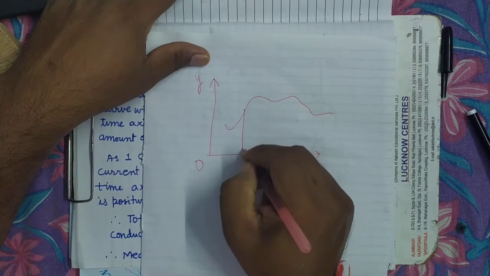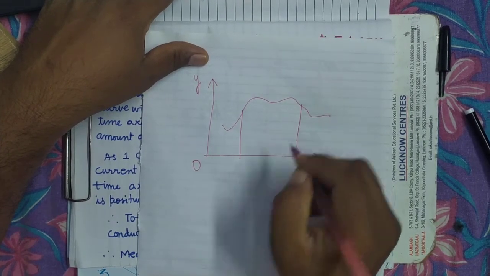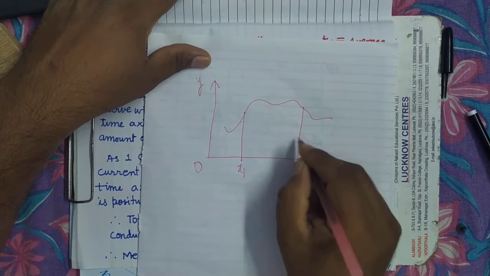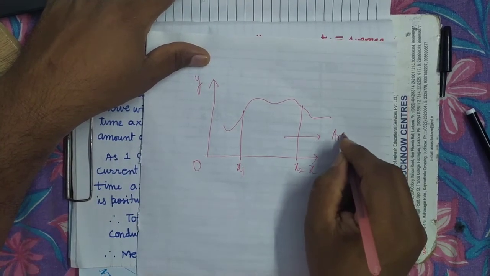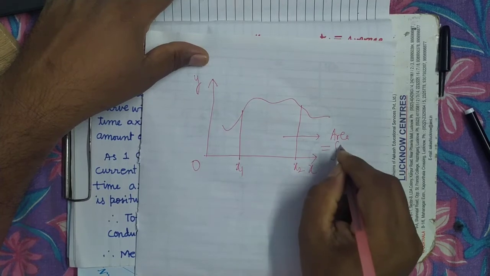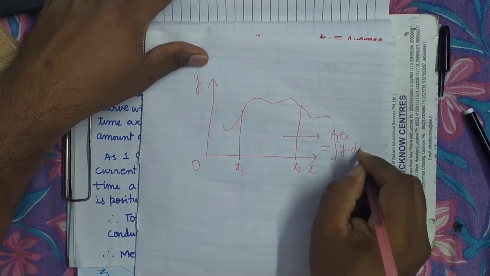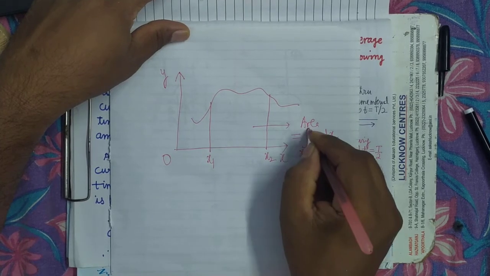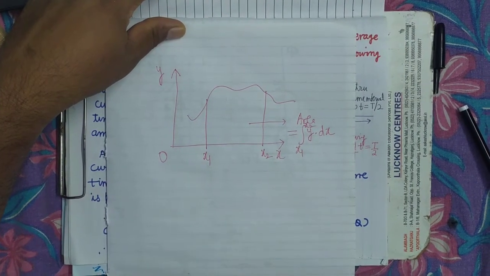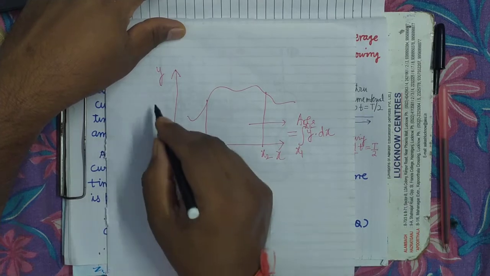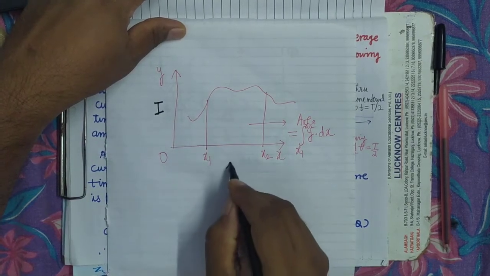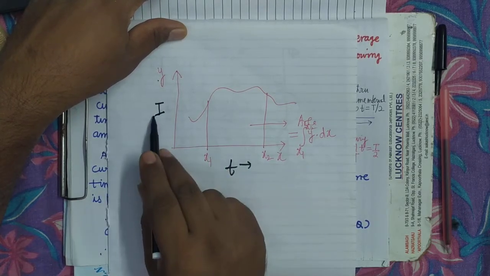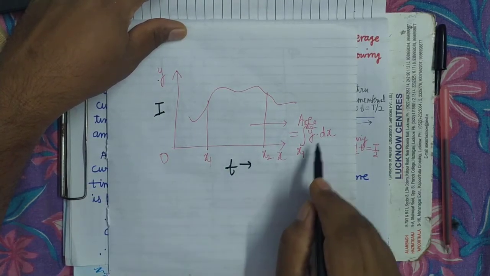So what will be the area enclosed by this curve and the x-axis from x1 to x2? It will be area equals integral y dx, from x1 to x2. Now here in the AC curve, on this side there is I and on this side there is t. That means in place of y there is I, and in place of x there is t.